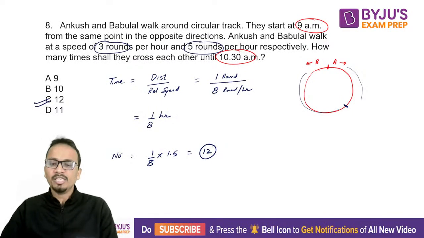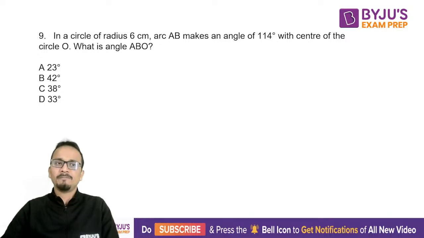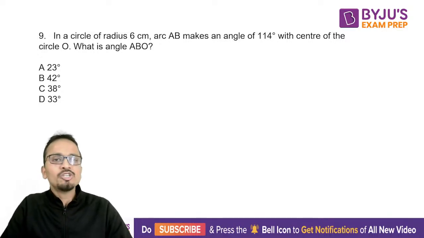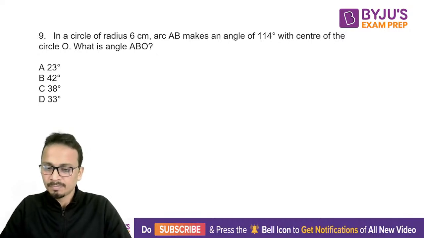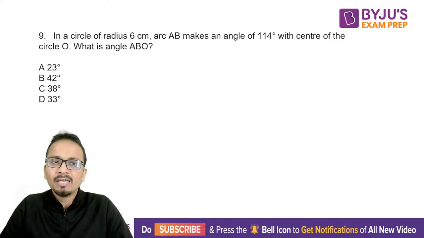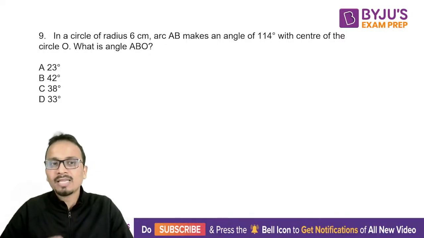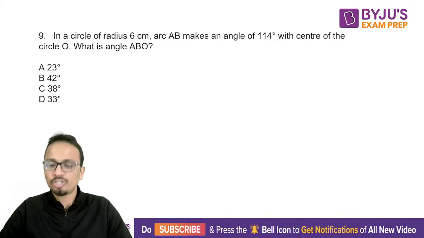Lovely. Okay, so that was question number 8. Let's move on to our next question, question number 9. A very easy question from the concept of circles. So in a circle of radius 6 centimeter, arc AB is making an angle of 114 degrees with the center of the circle O. What is the measure of angle ABO? You should not be taking more than 30 seconds to find the answer of this question. Come on.